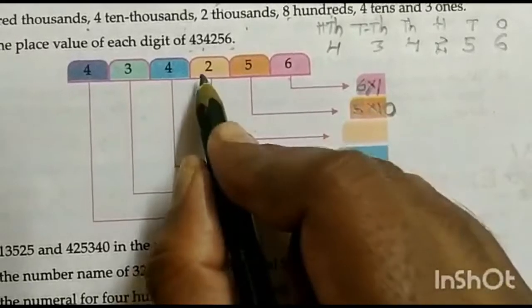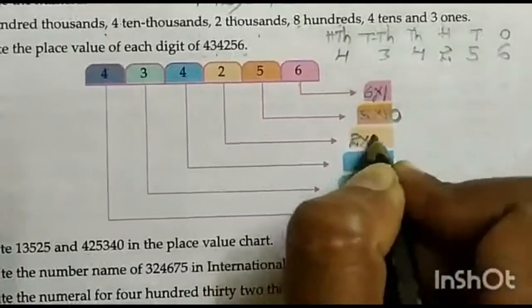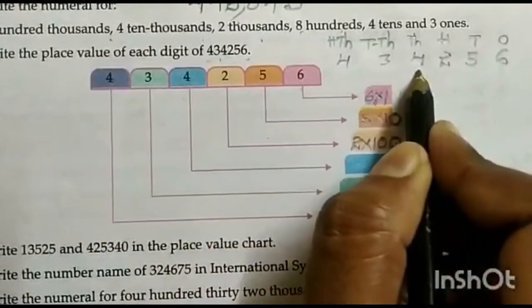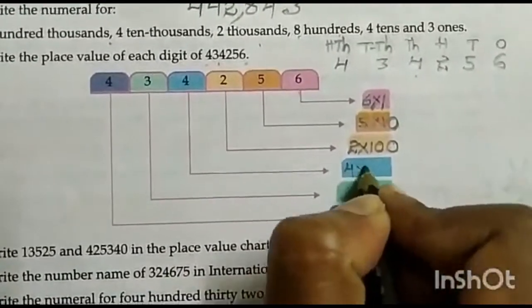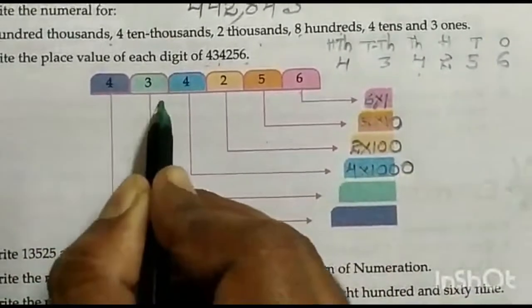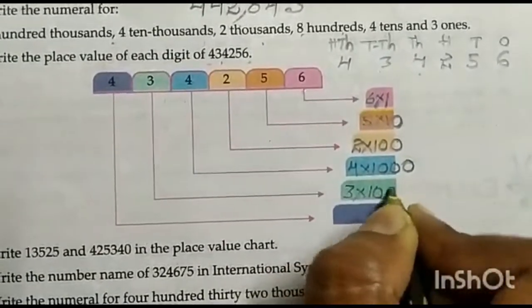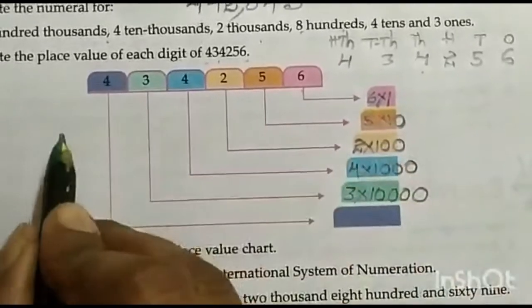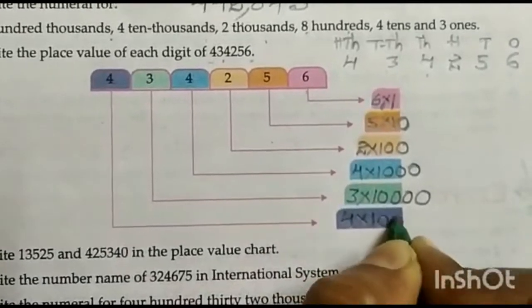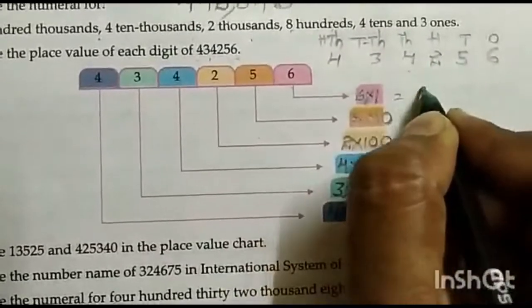Next, 2 is in which place? It is hundreds place. So 2 into 100. Next, 4 is in which place? It is thousands place. That means 4 into 1000. Next, 3 is in the 10,000s place: 3 into 10,000. Next, 4 is in which place? 100,000s place. 4 into 100,000.